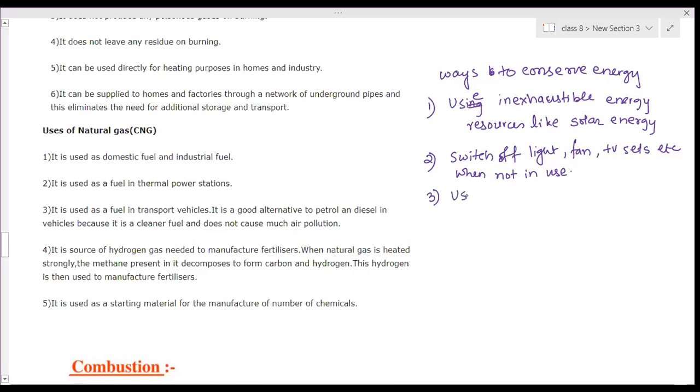Use CFLs or LEDs instead of conventional bulbs.